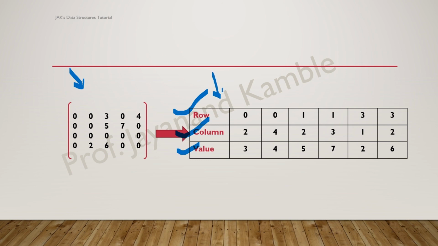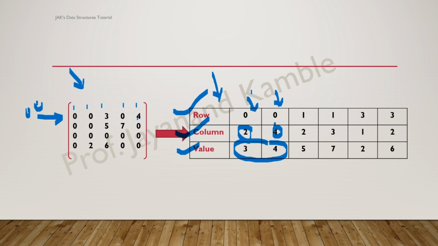So here we are going to specify like this. In row we will be having the row number in which we have the non-zero number. Here we have two non-zero numbers in row number 0. In row number 0, we have two elements, 3 and 4, and the column index for element 3 is, see, 0 1 2, so 2 is the column index, and for this 4, 0 1 2 3 4, 4 is the column index.